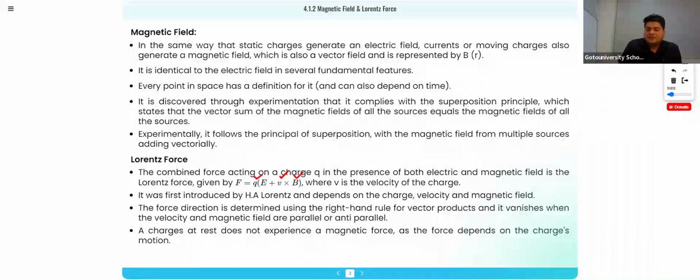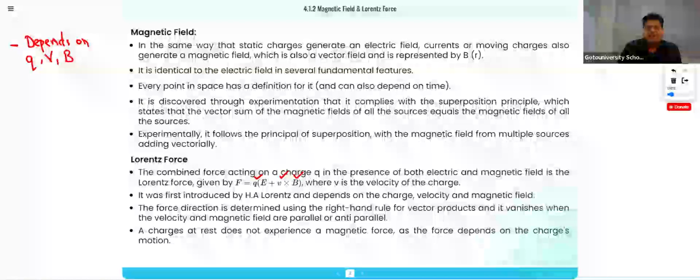It depends on three things: Q, V, and B. It depends on charge, velocity, and magnetic field.